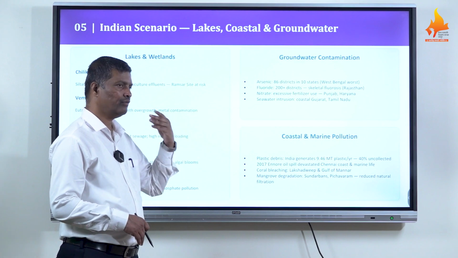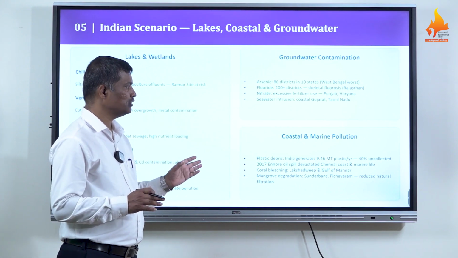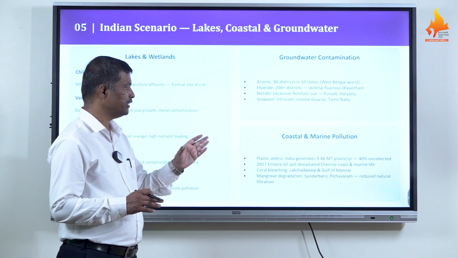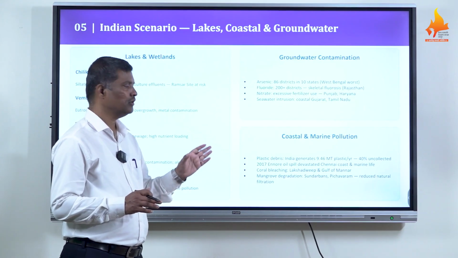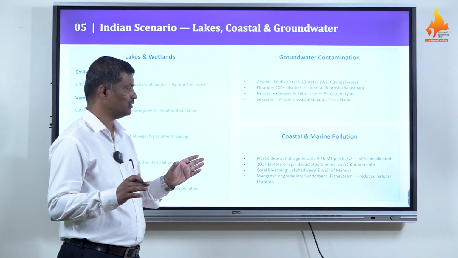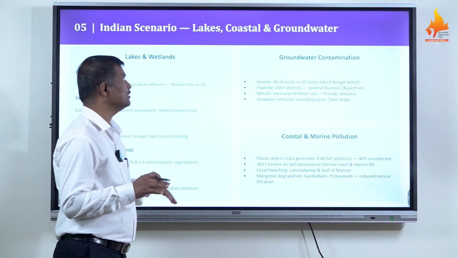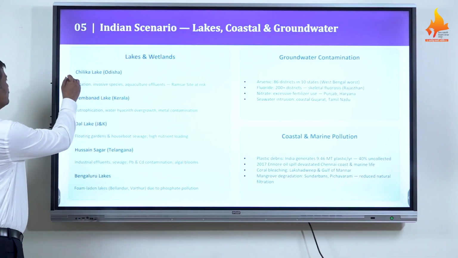Mangrove degradation is always happening throughout India in marine coastal areas like Sundarban and Pichavaram, reducing natural filtration. You know that mangroves also protect us from tsunami-like hazards. So mangrove plantation is required, and we try to stop its degradation. Now next one.